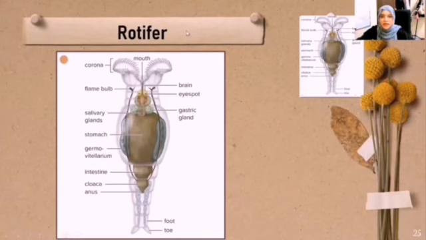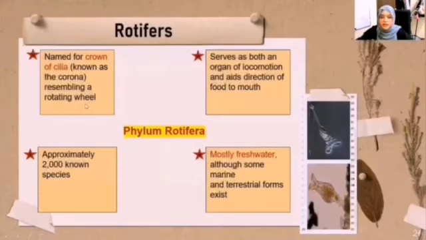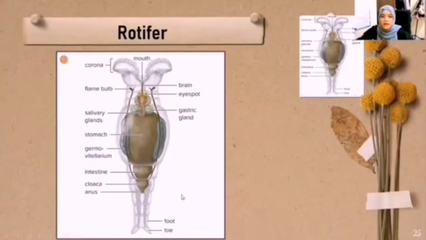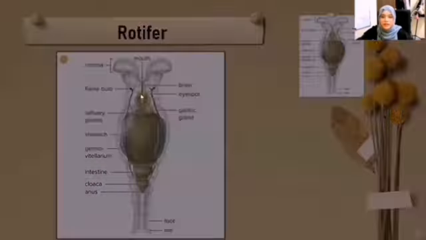So this is the structure of a rotifer. As you can see, this is the corona that I mentioned before, which looks like a rotating wheel. And the other parts of the rotifer as well.